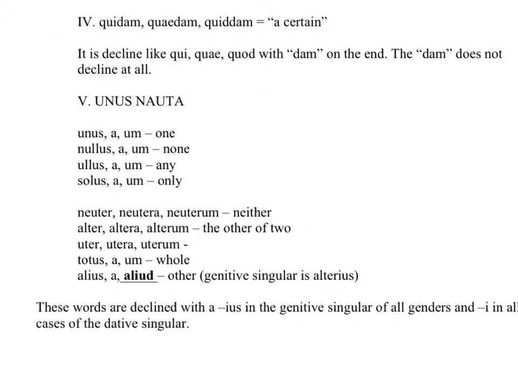One simple last point after all that complicated stuff, or two final points rather. Quidam is the adjective a certain, as in a certain person was here yesterday, or a certain woman was walking through the garden. It's declined just like qui, quae, quod, just like the relative pronoun, except you add dam on the end.